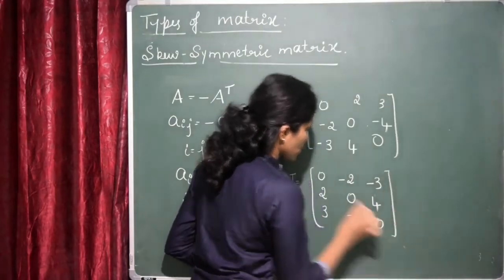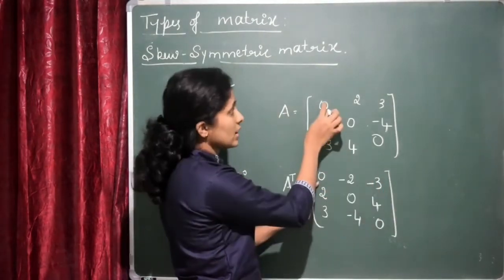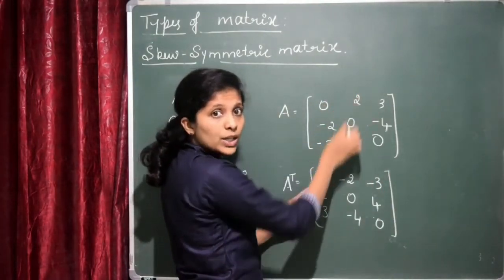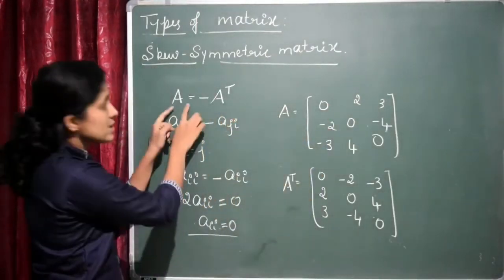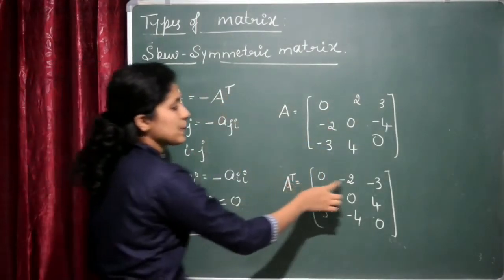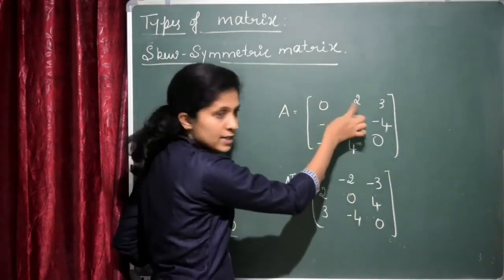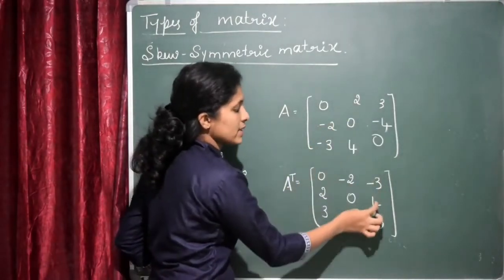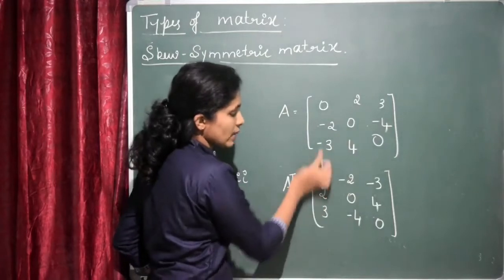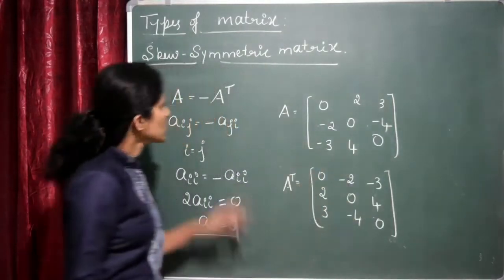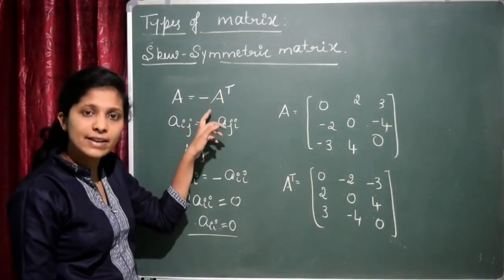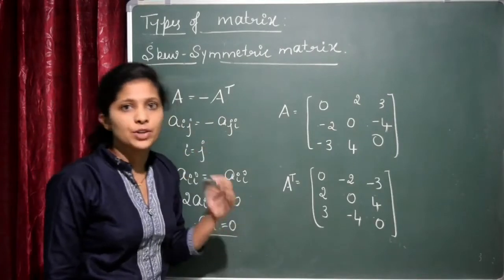Here you can see this one 0, minus 2, minus 3 is there. Here 0, 2, 3 is there. Only the negative sign is missing. That's why A is equal to minus A transpose. If I multiply by the negative sign, here it will be plus and this is plus and this will be minus and this will be minus, right? And this is minus and this will be plus. So if A is equal to minus A transpose, then it is called the skew symmetric matrix.